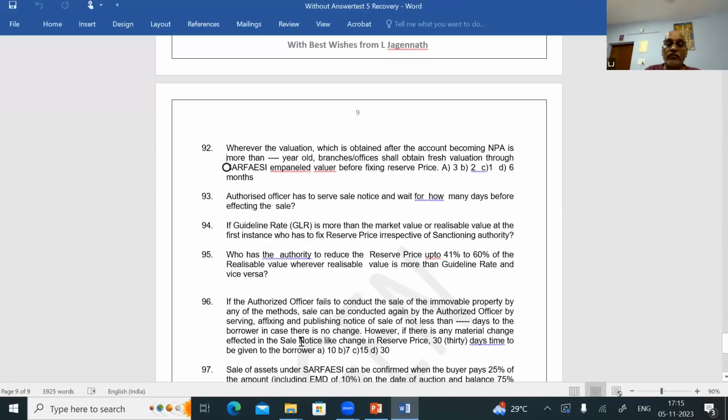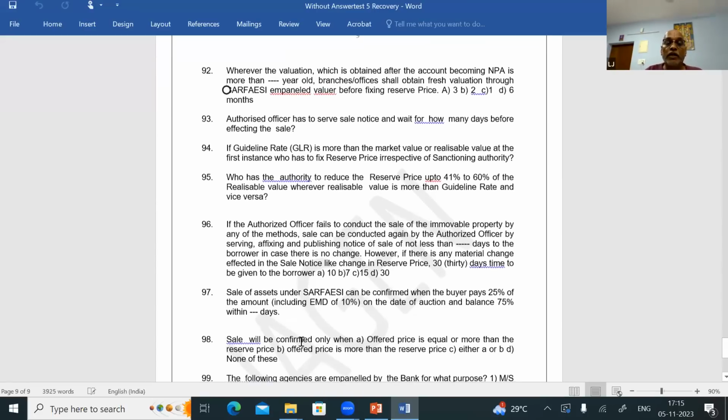If the authorized officer fails to conduct the sale of the immovable property by any of the methods, sale can be conducted again by the authorized officer by serving, affixing and publishing notice of sale not less than dash days to the borrower if there is no change in the reserve price. However, if there is any material change, that is change in the reserve price, etc., 30 days time to be given to the borrower.